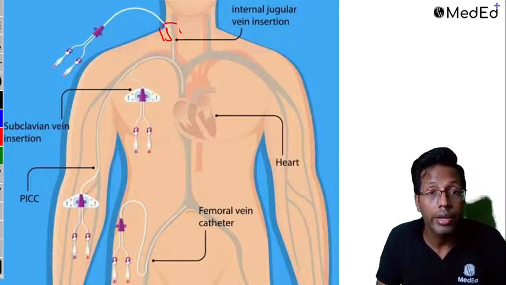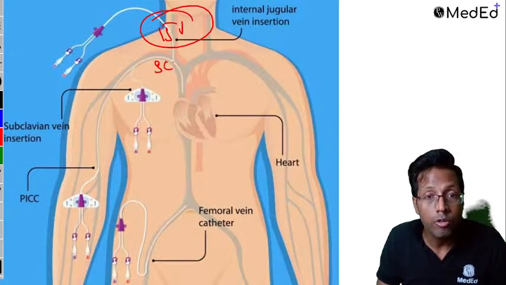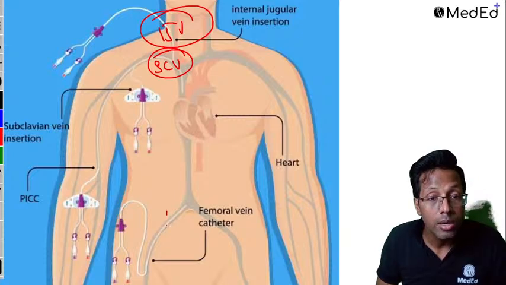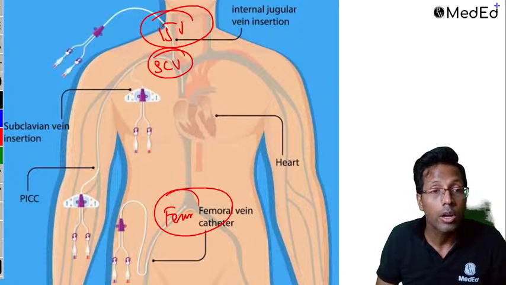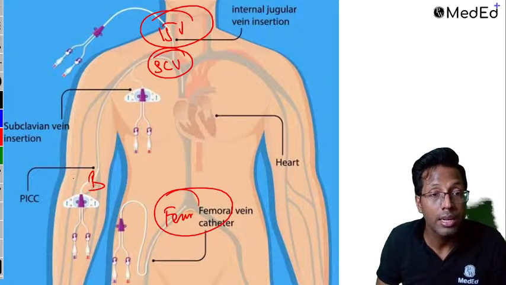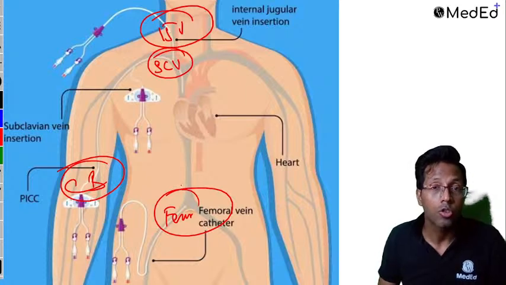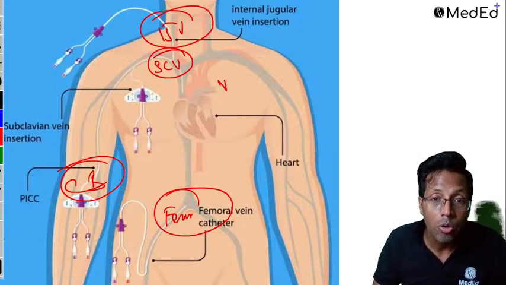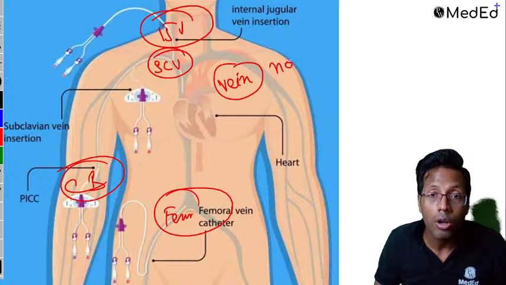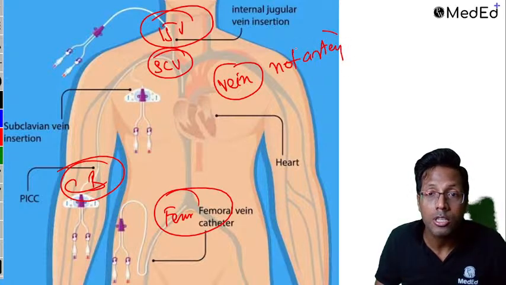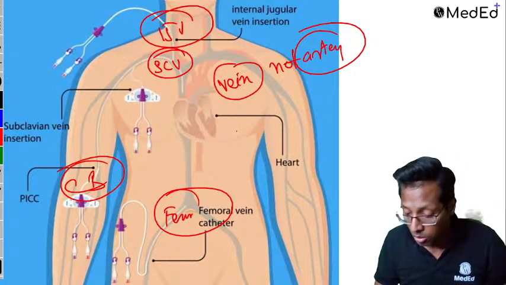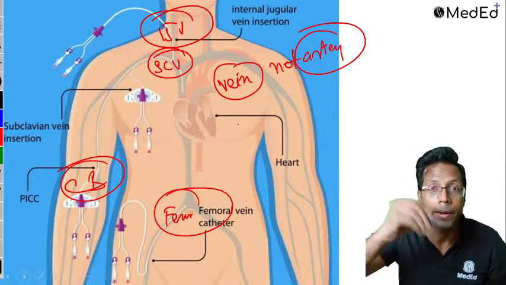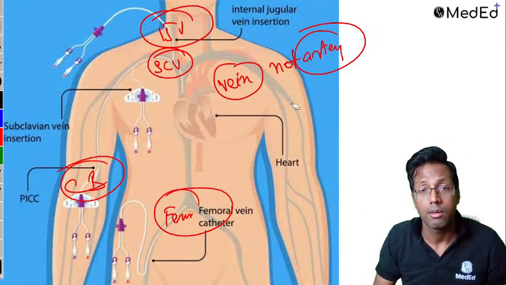So you can insert from the internal jugular vein, you can insert from the subclavian vein, you can insert it from the femoral vein, you can also insert here at the basilic or the cephalic vein. Right, so these are the 5 places from where you put a central line. Important, central line goes in the vein and not artery. Please read your options before you mark this answer. Otherwise, sir, subclavian artery, tick mark. That is where we make the mistake.